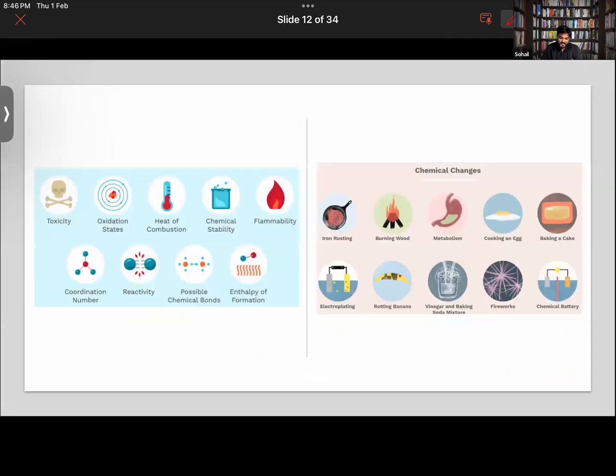Okay, so hope you guys are getting it. Also in the image, you can see that certain words are written over here. Here it is talking about the chemical properties of the given substances. We know shape, size, volume, density. These are the physical attributes of a substance. What are the chemical attributes? Something you might not be able to understand right now, which you will understand in class 9th and class 11th.